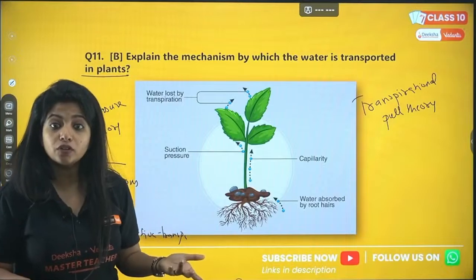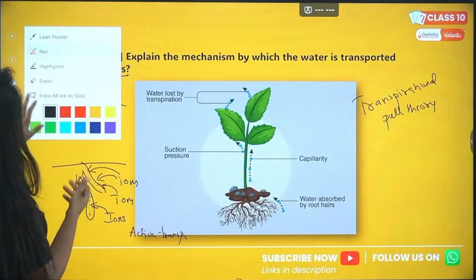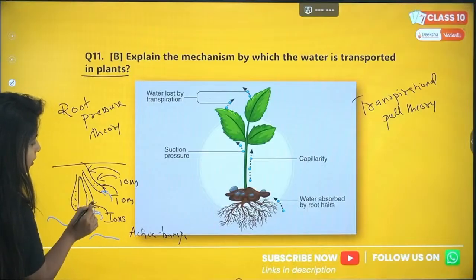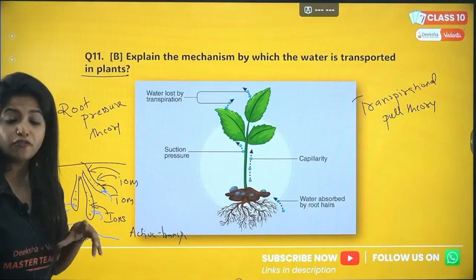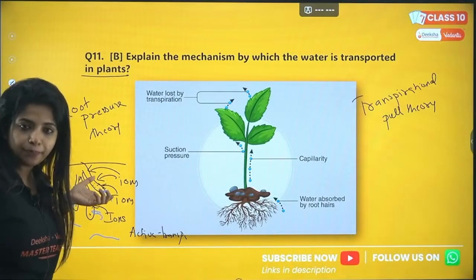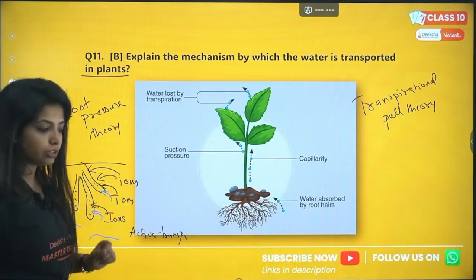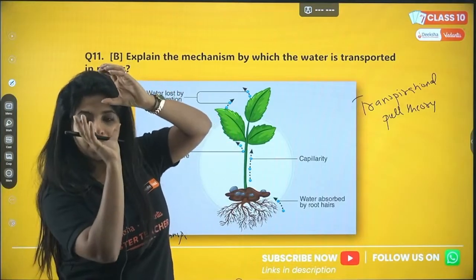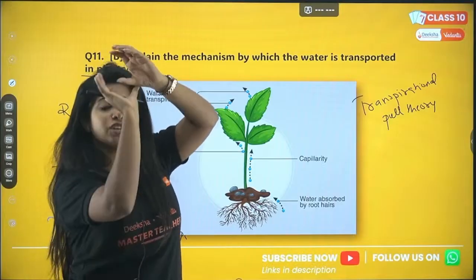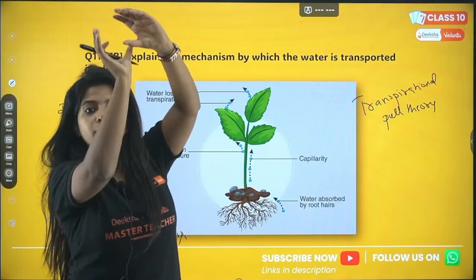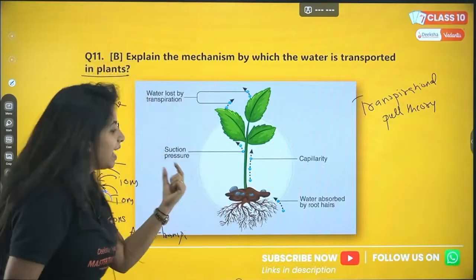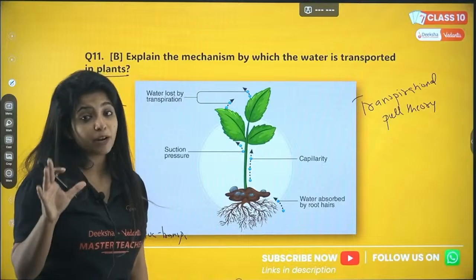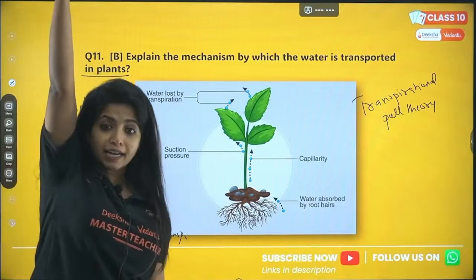Now you need solvent also. From where do you get solvent? Again from the soil itself. So the water from the soil will now enter with the help of the process of osmosis. When water enters, water molecule 1 is there, water molecule 2 is entering, and it is pushing the water molecules to go up. That's how water goes up. But this pressure is not enough to take water to the entire plant, right?